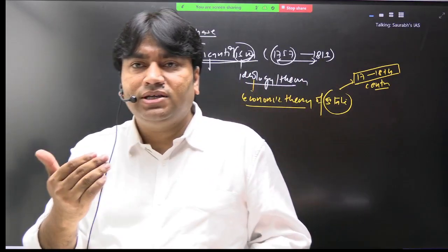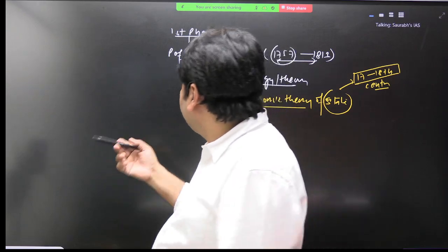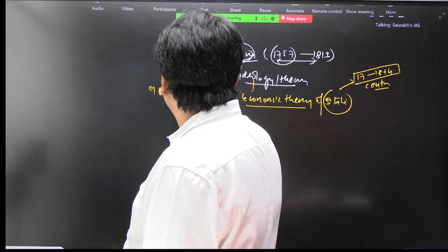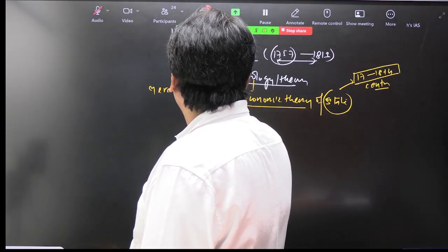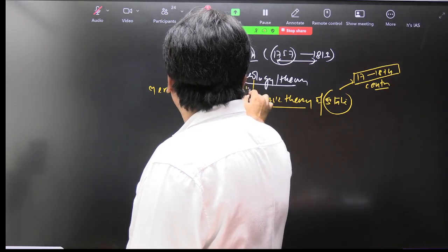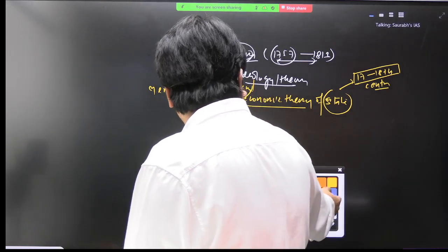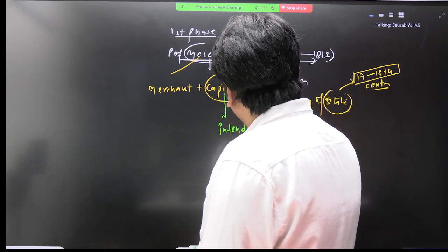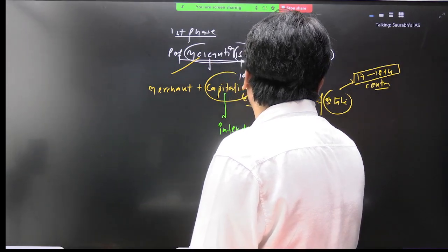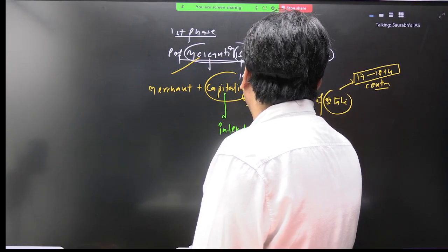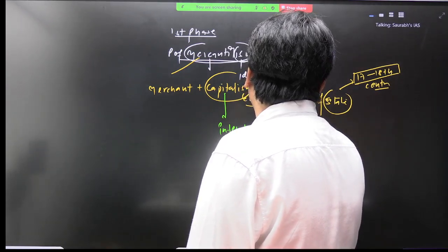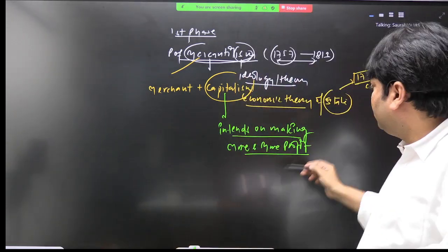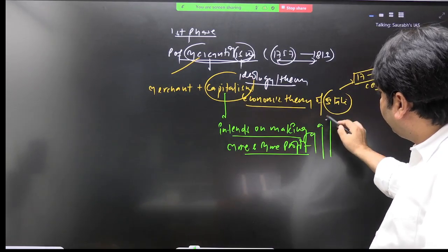And what is the basic crux and essence of this economic theory? The answer is very simple. Mercantilism means merchant plus capitalism. Capitalism focuses on, or intends on, making more and more profit. That is what capitalism is. What is the focus in capitalism? Profit making.